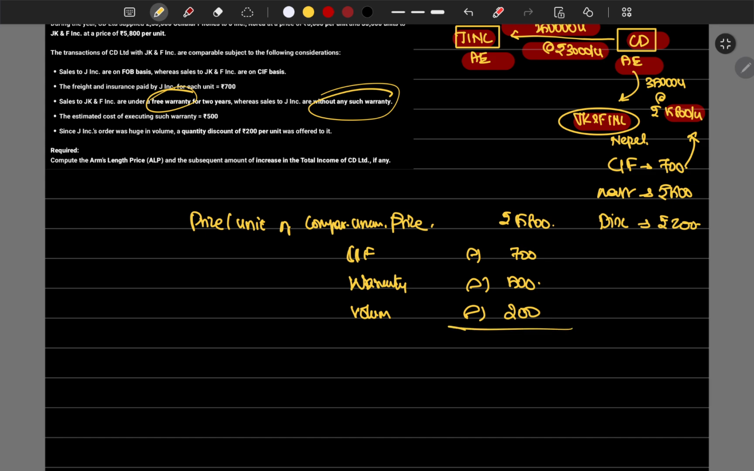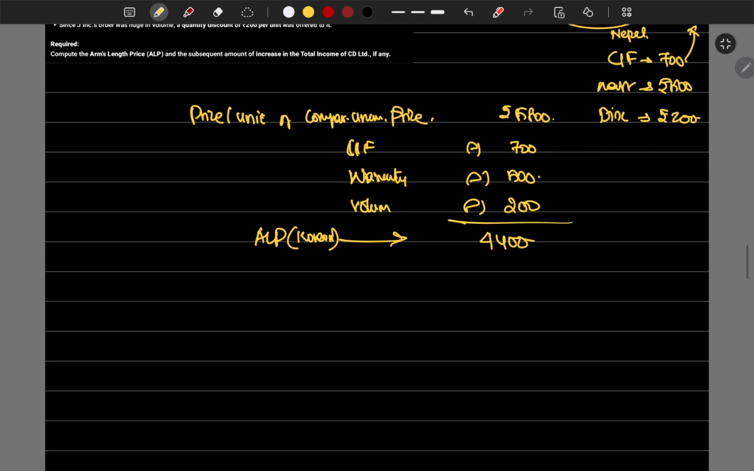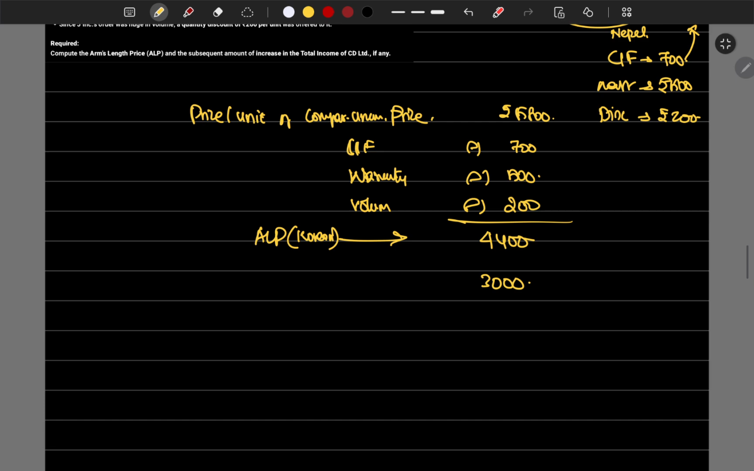$5,800 minus 700 minus 500 minus 200, which is 4,400, is the arm's length price. That has to be sold to the Korean company. But how much have we sold it for? We have sold it for 3,000. What's the difference? 1,400 rupees per unit is the difference, the increase in price per unit.